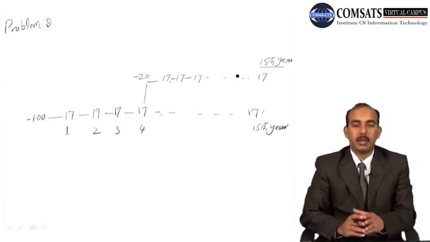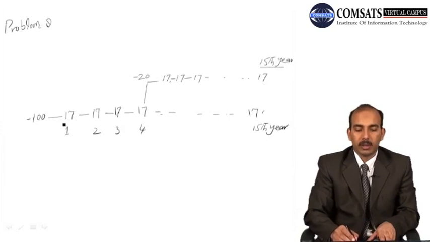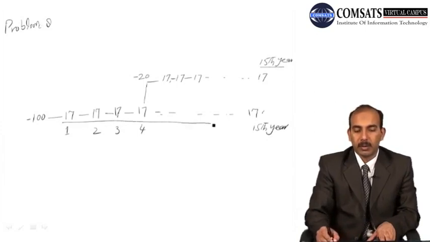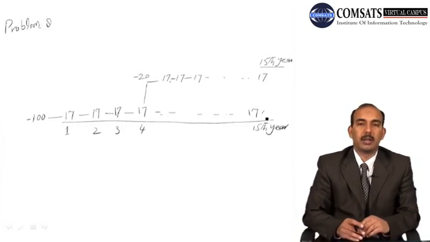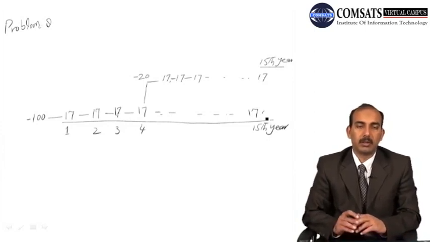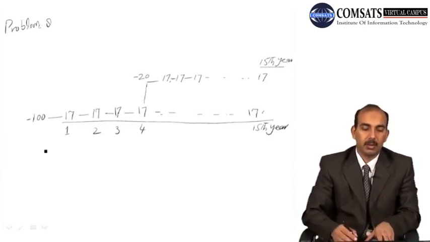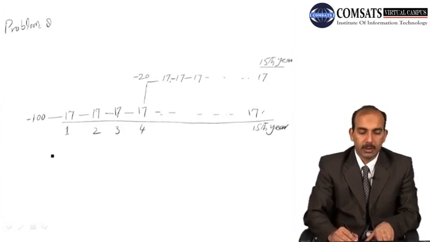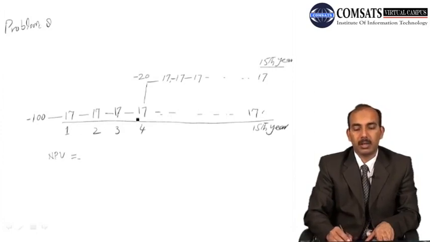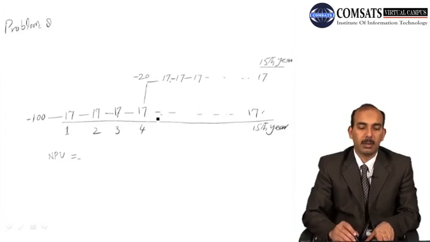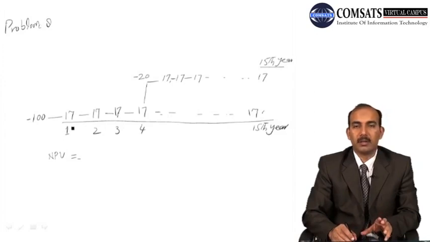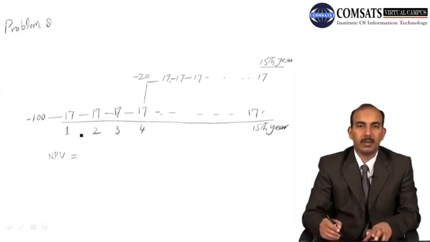अब हमारे पास पहली ऑप्शन ये है कि we use this cash flow stream and we calculate the net present value of the project with a discount rate of 18%. So how do we calculate the net present value? That is, we calculate the present values of all these future cash flows, and remember that this is an annuity क्योंकि equal cash flows are occurring at the end of every year for the next 15 years.